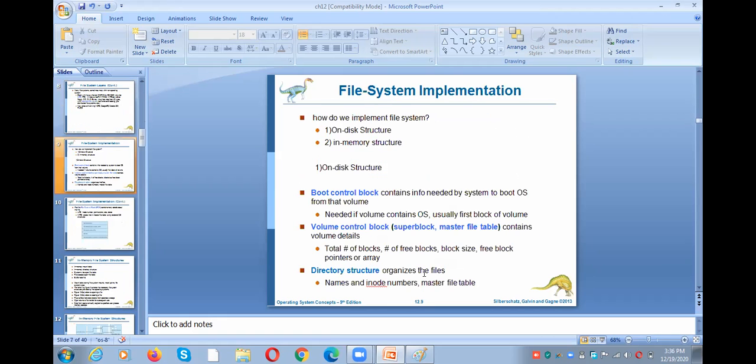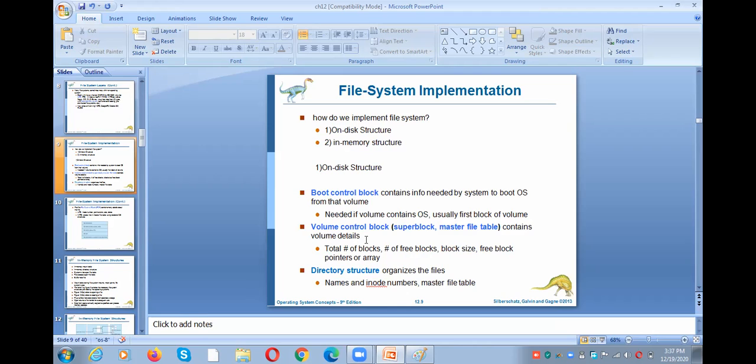And then how can we implement the file system? The file system is implemented in two ways. One is the on-disk structure and the second one is the in-memory structure. The on-disk structure contains four partitions. Boot control block. It contains information about booting, that is, how the operating system will be loaded from secondary memory, the disk, to main memory. That is called booting. That booting information is available in the boot control block. If it is the Unix operating system, it is called a boot block. If it is NTFS, it is called the boot sector.